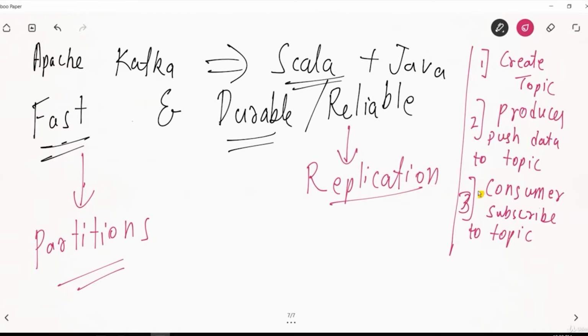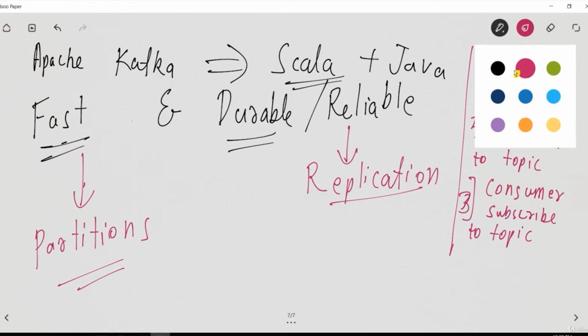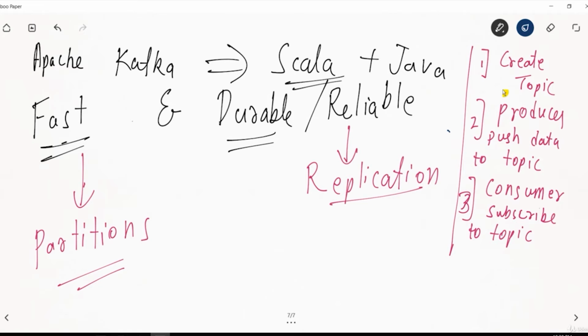So these are the three steps. While you create the topic, you can specify the number of partitions and replications.